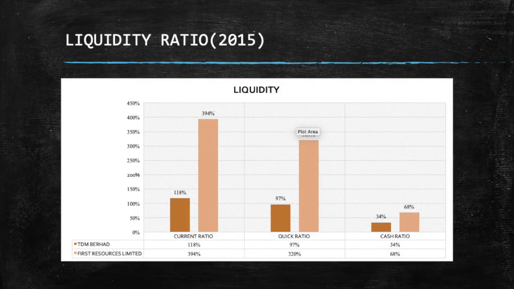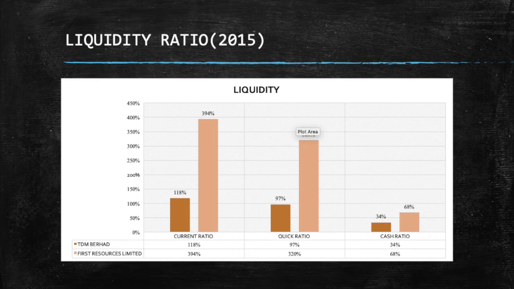This graph shows three types of liquidity ratio, which are current ratio, quick ratio, and cash ratio of two companies, TDM Berhad and First Resource Limited for the year 2015. In this year, the current ratio for TDM Berhad is 118%, and for First Resource Limited is 394%.